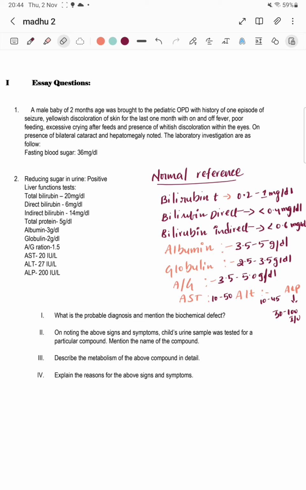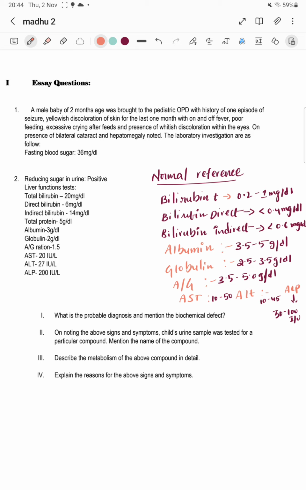Today we are going to see a very important clinical question which was asked in the 2019 university exam of SRM University Medical College. I still remember that this question was not answered by the students. 90% of the students could not answer this question because it was unexpected from carbohydrate metabolism.